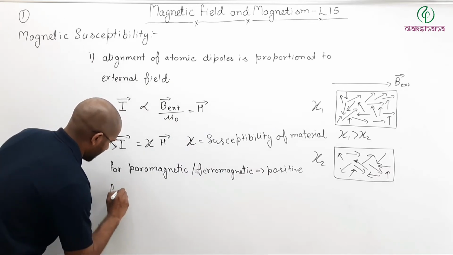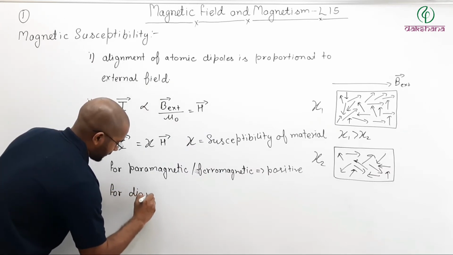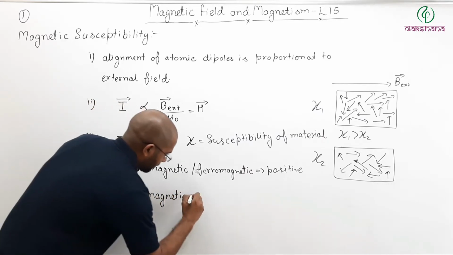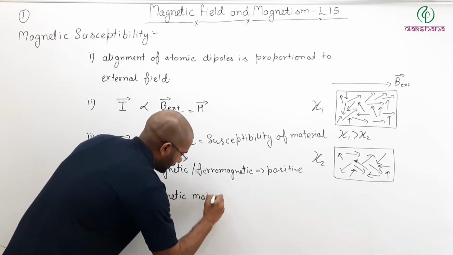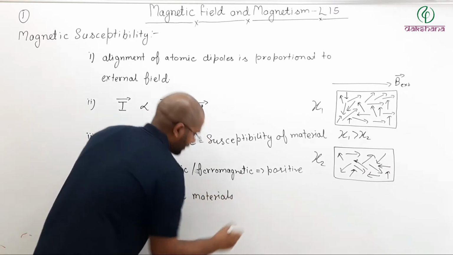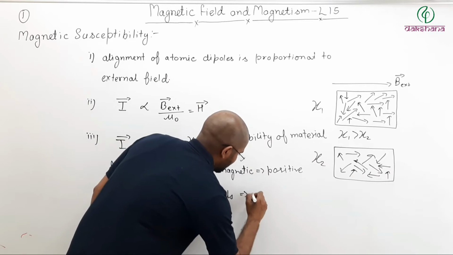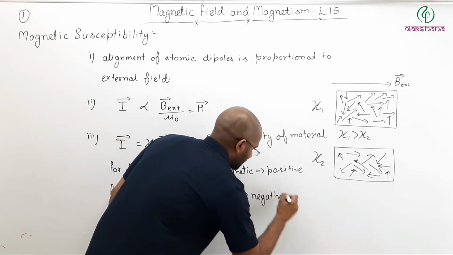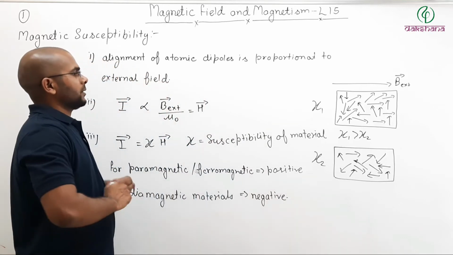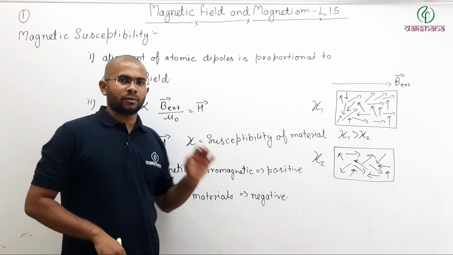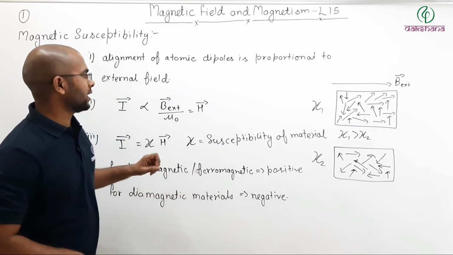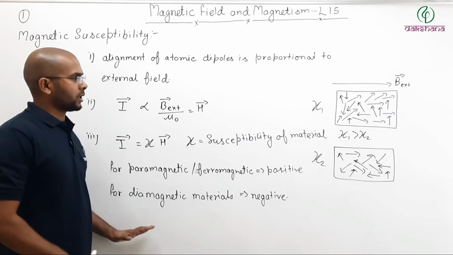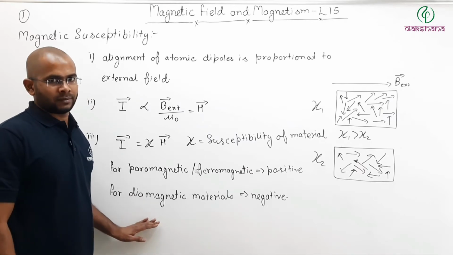And for diamagnetic materials, susceptibility is negative. We will see a little further what permeability is and what Curie's law is. Then it will be a little more clear what susceptibility of a material actually is. Pause the video, note it down, then we will discuss further.